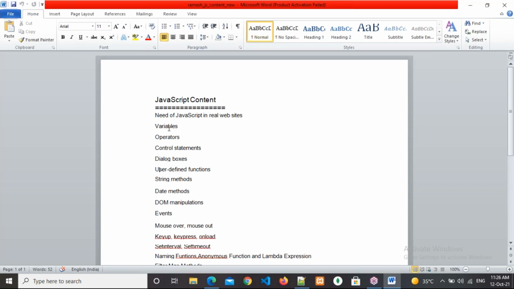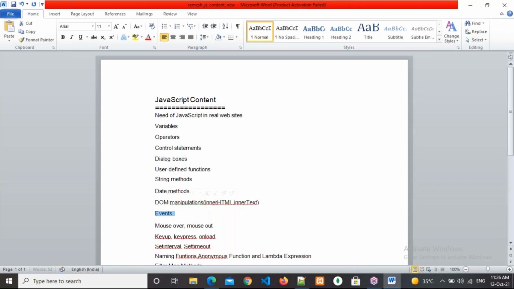These are the contents: variables, operators, control statements, dialog boxes. We already discussed the alert box yesterday, and user defined functions. We have already discussed functions, and I will tell other things also. String methods are available, date methods, and how to manipulate the DOM. If you want to manipulate the DOM, we need to use innerHTML and innerText. By using innerHTML and innerText, I will tell how to manipulate the DOM.